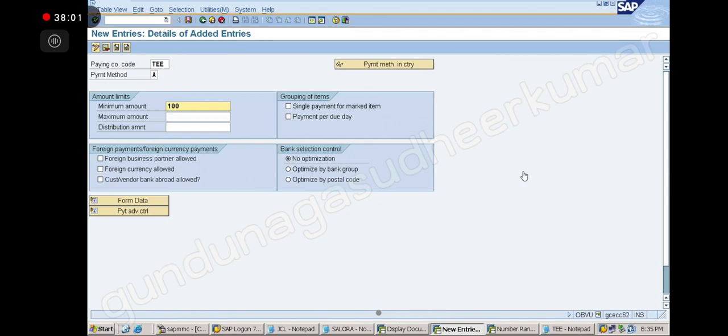Excuse me, sir. Yes. Sir, due to connection I could not listen for the last 5 minutes. Can you explain what? Yeah. Now we just started with step number 2. Step number 2, you give the company code, payment method, and the minimum amount I have given here. Minimum amount, right? When I am running APP, what is the minimum amount? I don't want to do a 10 rupee payment through APP.